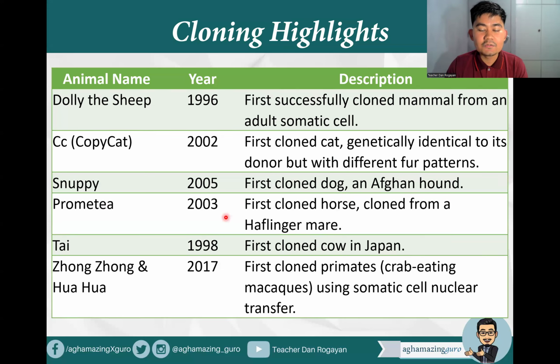While Prometea in 2003 was the first cloned horse, Equus caballus, cloned from a Haflinger mare. While Tai in 1998 is the first cloned cow in Japan. Then we also have Zhong Zhong and Hua Hua in 2017, the first cloned primates, crab-eating macaques, using somatic cell nuclear transfer. So these are some of the animals which were cloned over the years.